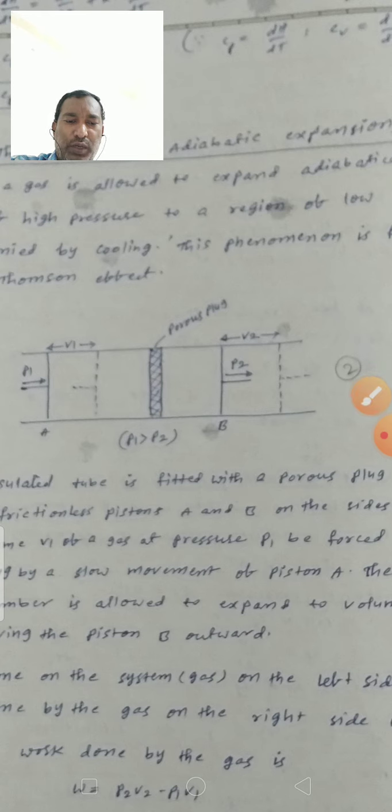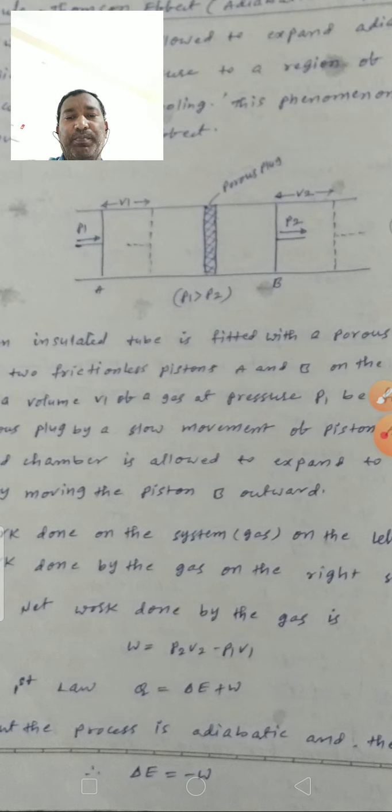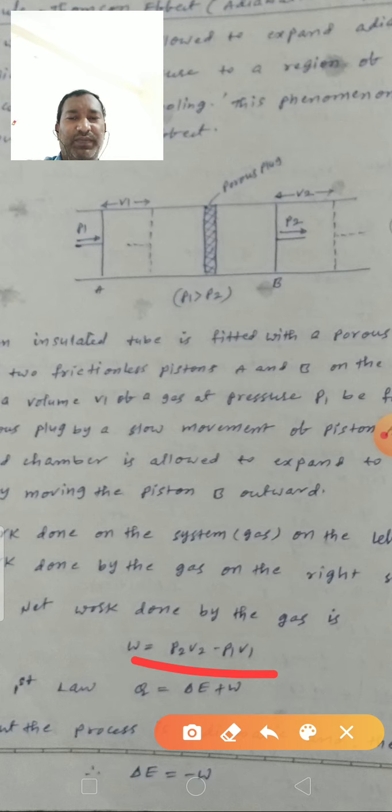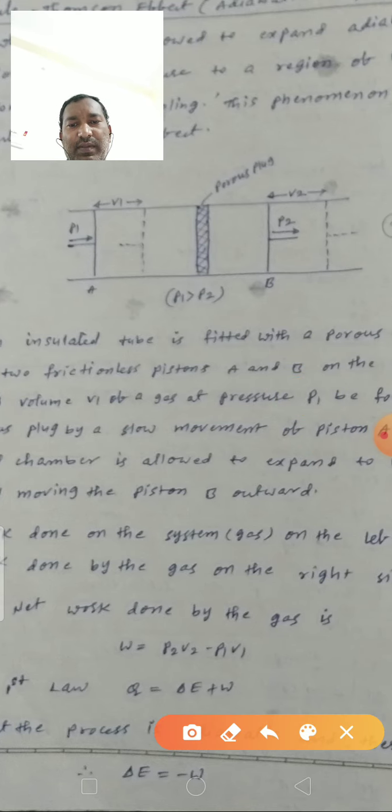So the total work done in the process is W is equal to P2 V2 minus P1 V1. By the first law of thermodynamics, Q is equal to del E plus W. But the process is adiabatic.